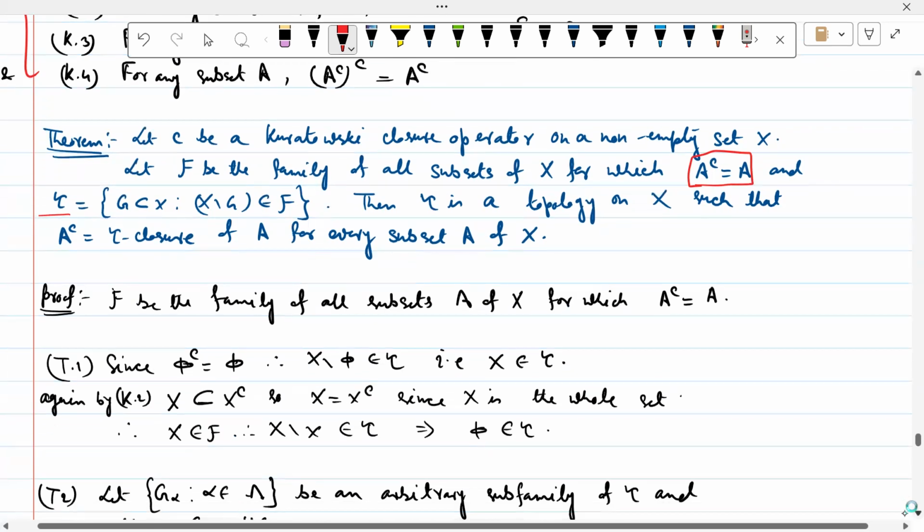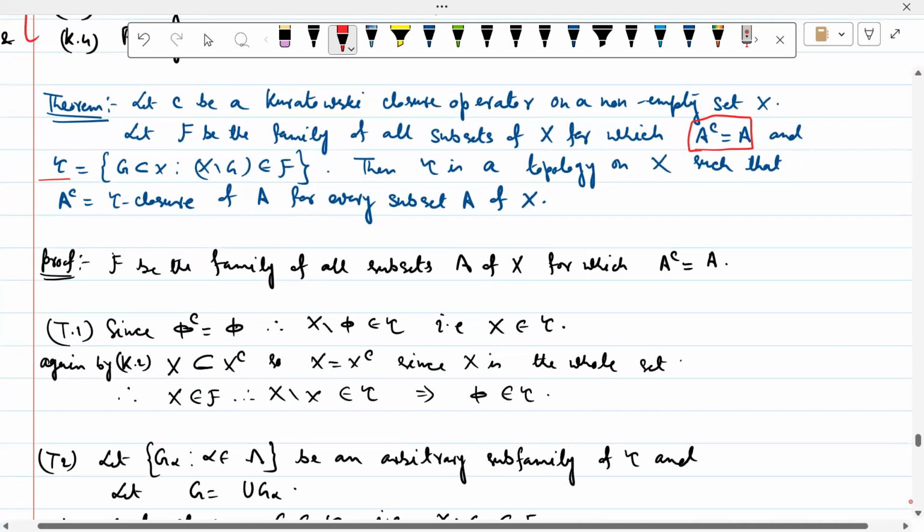So we now prove. First we show that this tau is a topology. So F be the family of all subsets A of X for which A closure equal to A. So first condition T1 কি ছিল, একটা টোপোলজি দেখানোর জন্য প্রথমে আমাকে দেখাতে হবে phi and X belongs to tau. তো ফার্স্টে phi এর ক্লোজার অলরেডি ডেফিনিশনে দেওয়া আছে যে phi এর ক্লোজার ইকুয়াল টু phi।